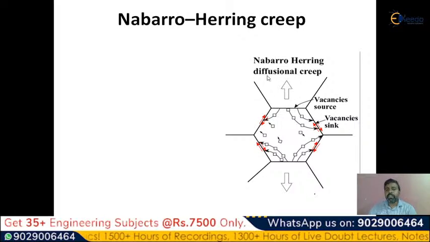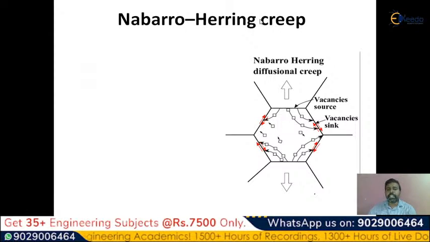Now let me discuss with the help of this image. This is the grain boundary. You can observe these are the vacancies, the vacant sites here, and all these vacancies are distributed throughout the grain. It is not distributed only on the grain boundary, but these vacancies are throughout these grains. So this diffusion of vacancies or vacancy sources is sinked to the grain boundaries. We can say that this is a Nabarro-Herring creep.